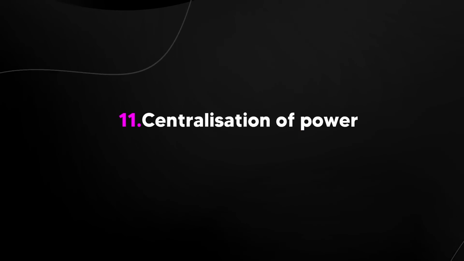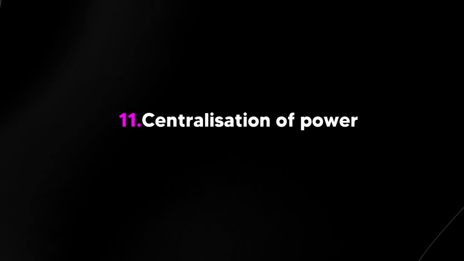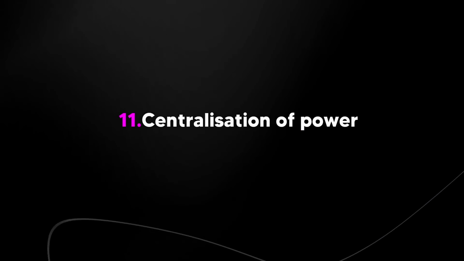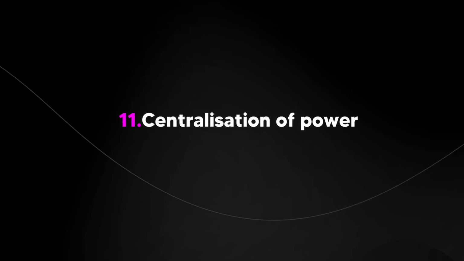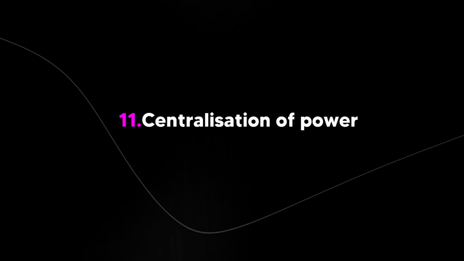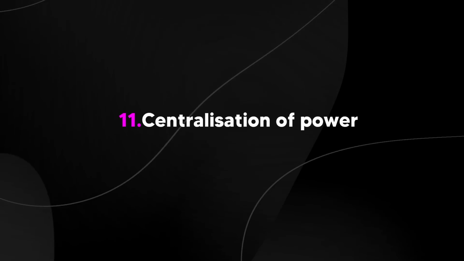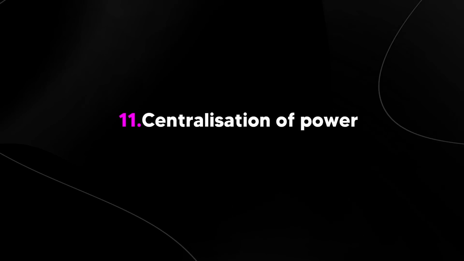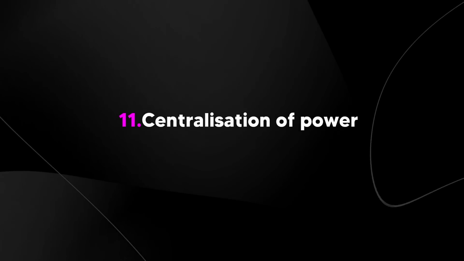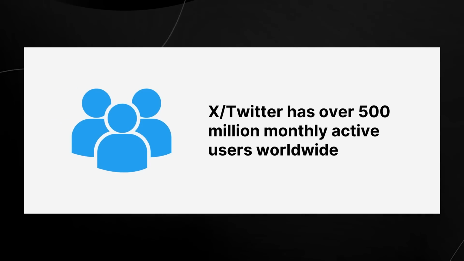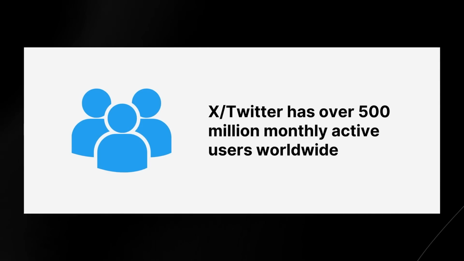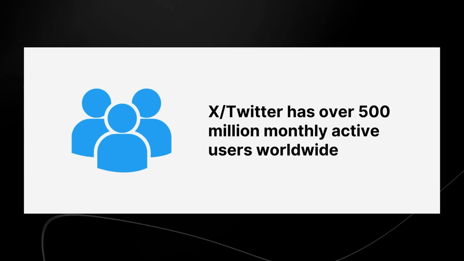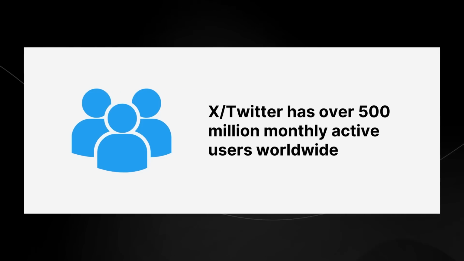Now, the last one we're going to talk about here is the centralization of power, and this is one that I think people don't realize how crazy it is. And this one actually happened the other day. AI is essentially one of the most widely used tools on a day-to-day basis. Twitter has over 500 million monthly active users worldwide. Now, remember that number, 500 million monthly active users worldwide.